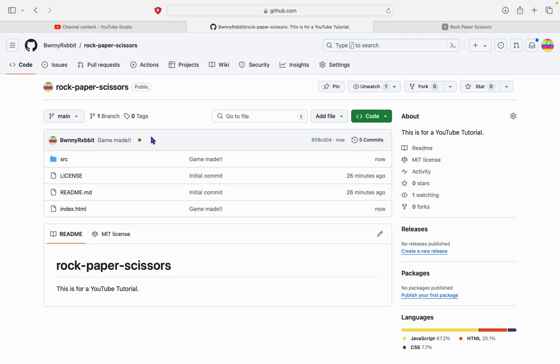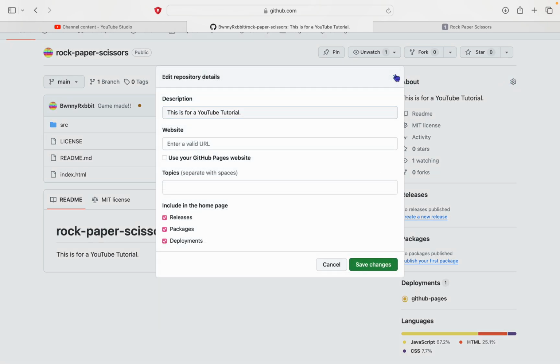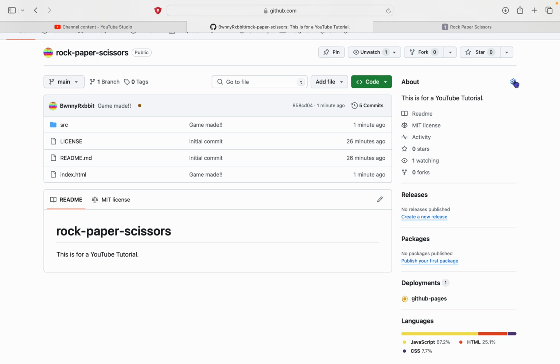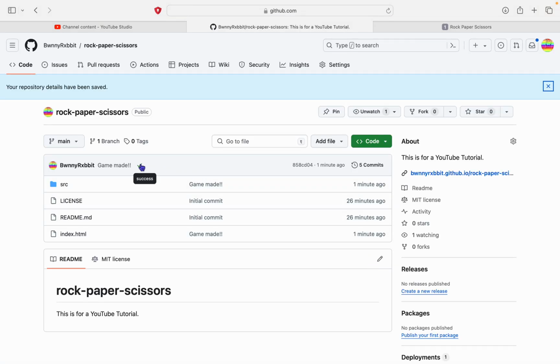In the future, I might make a new tutorial of upgrading this code. That would be nice. But yeah, it'll take a moment. Yeah, so here you can just press on this settings icon and use your GitHub website, save changes. And yeah, oh, now it says success with a green tick.